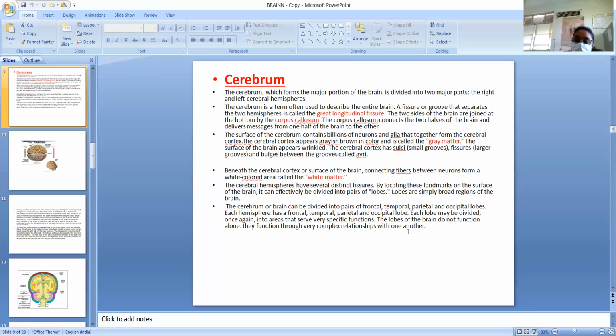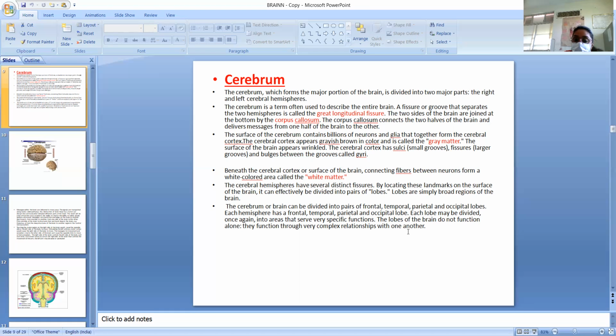The cerebral hemisphere has several distinct features. By locating these landmarks on the surface of the brain, it can effectively be divided into pairs of lobes. Lobes are simply broad regions of the brain. So we have studied earlier there are many lobes: frontal lobe, temporal lobe, parietal lobe, occipital lobe.